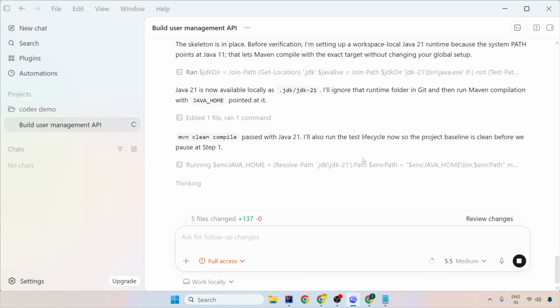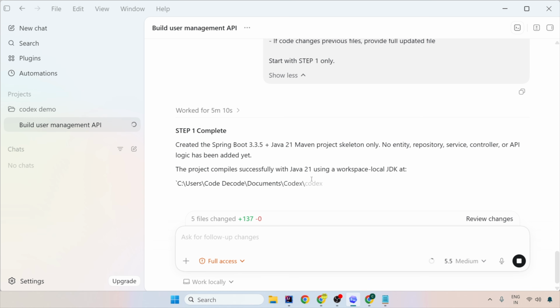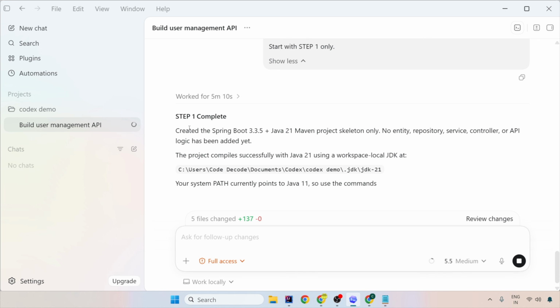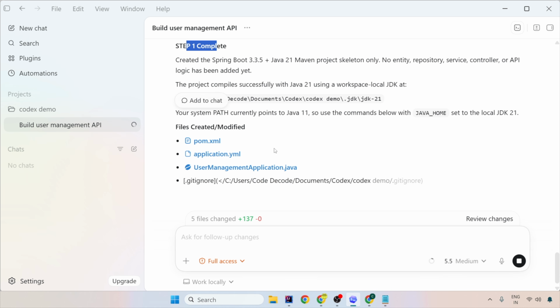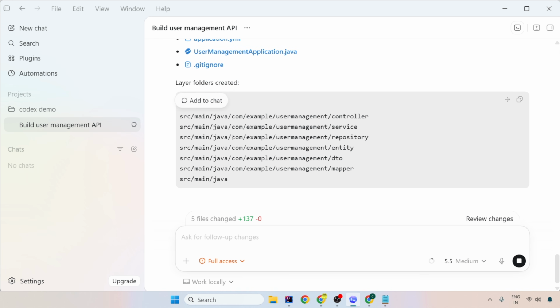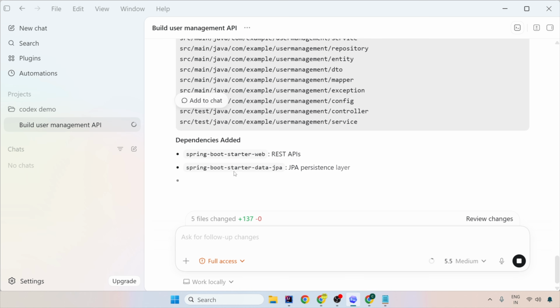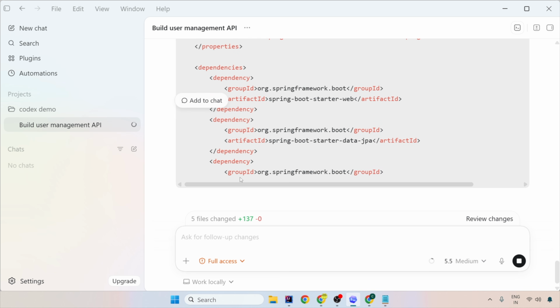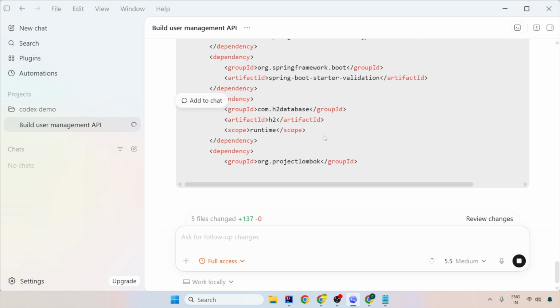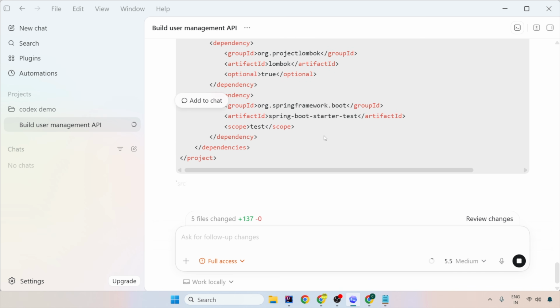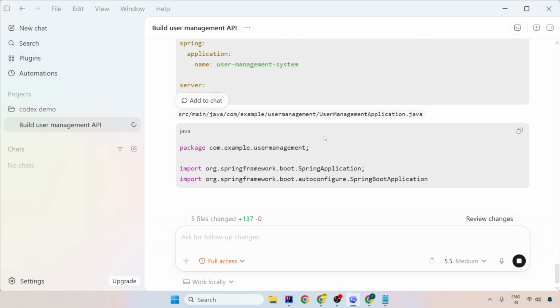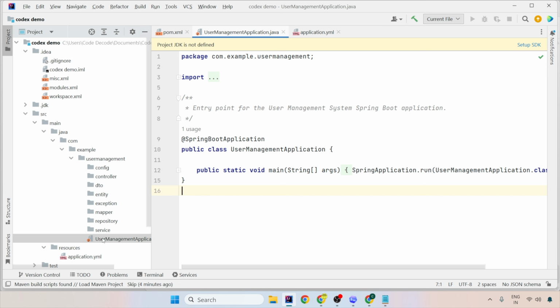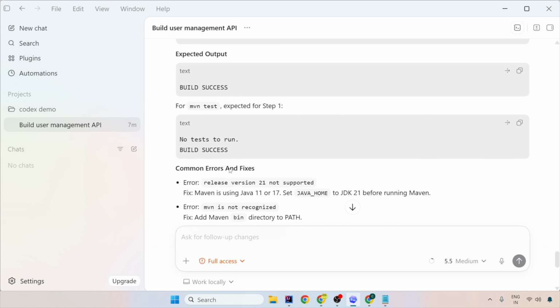Because I have given the full access, it is able to open the shell. And this is where you have to be very careful because Claude and Codex can sit into a system, open this and do all this. So now step 1 is completed. It has created these files and your structure is also getting added here. Now these are the dependencies it has added. And it is asking me to review the code here itself if you want any change. But I would ask him not to do that because I can use and view all this code here in my src folder also.